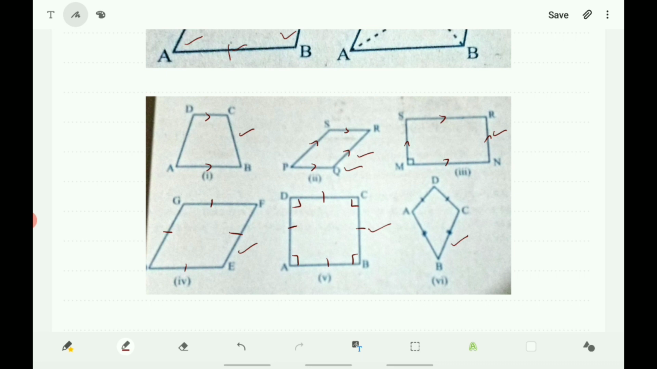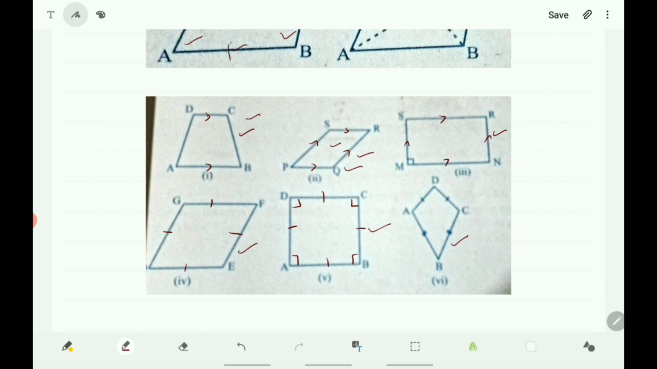You know what a trapezium is? A trapezium is a quadrilateral in which only one pair of opposite sides are parallel. Here AB is parallel to DC, but AD is not parallel to BC. So it is a quadrilateral in which only one pair of opposite sides are parallel.